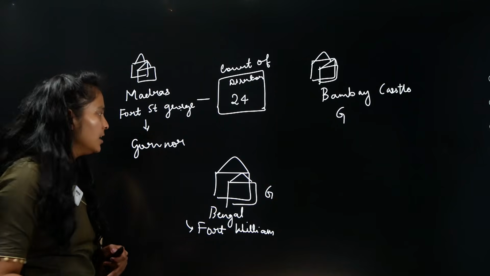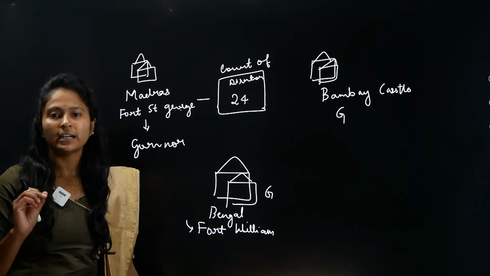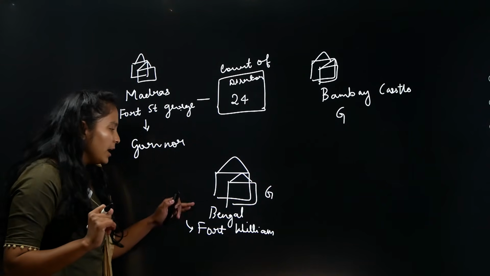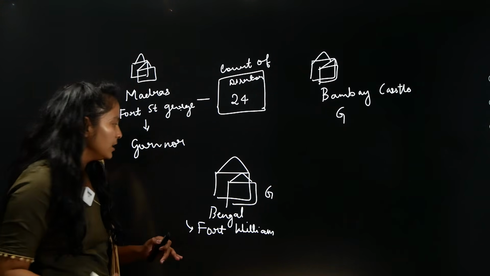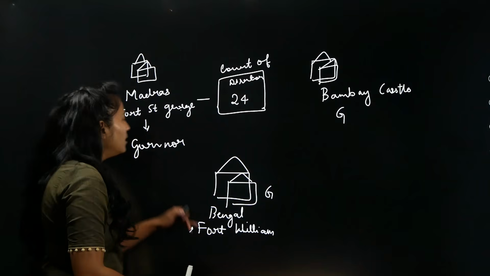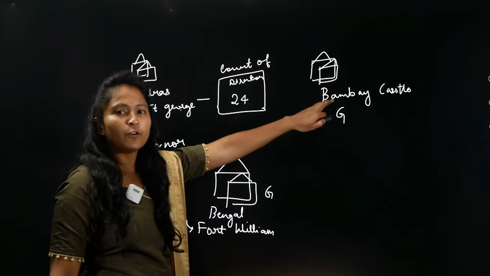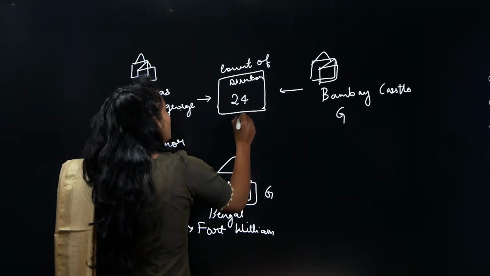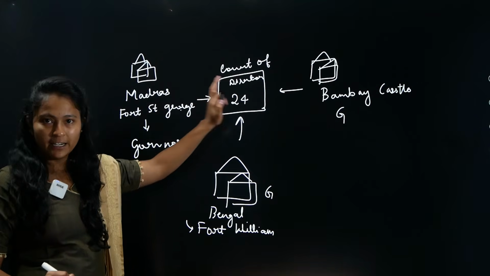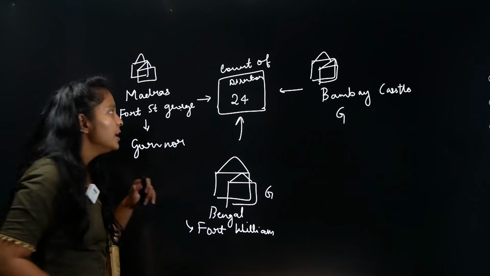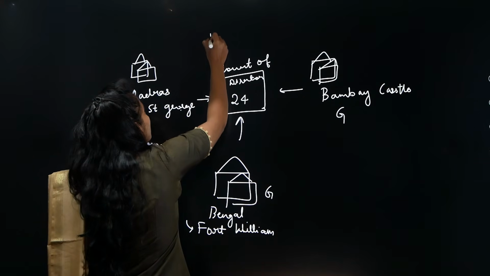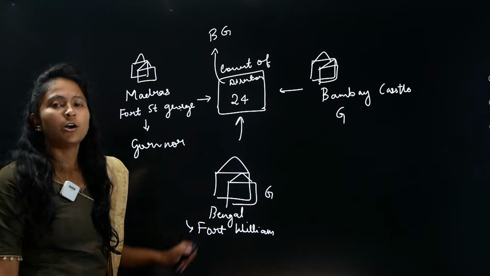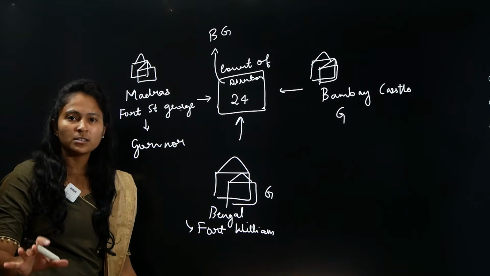Please try and understand how the entire administration was happening before the Regulating Act of 1773. Before the Regulating Act, we have a governor of Bengal, a governor of Madras, and a governor of Bombay. All these governors will report to whom? They will report to this Court of Directors, who are 24 in number. Now these people will later report whatever is happening in India to the British government. This is the entire administration. I hope this is clear, right?